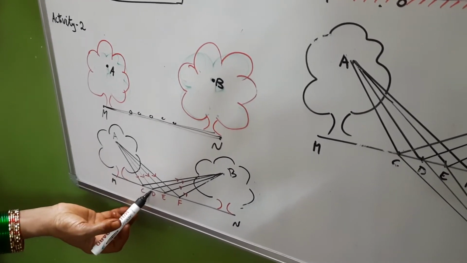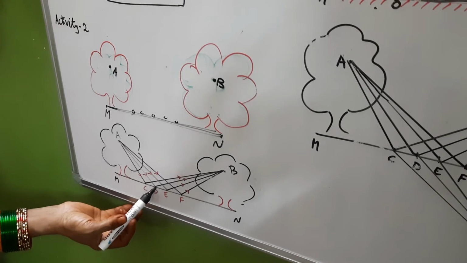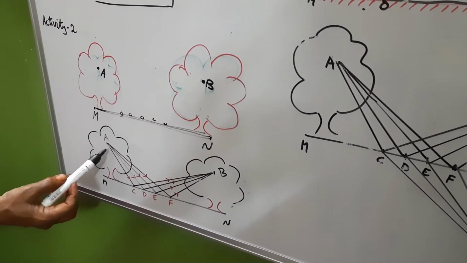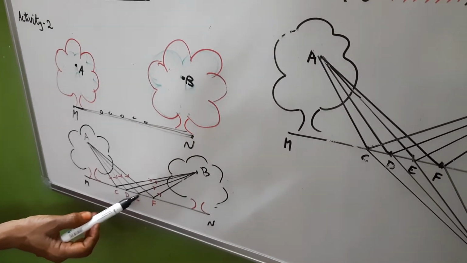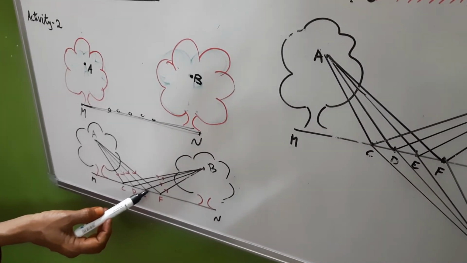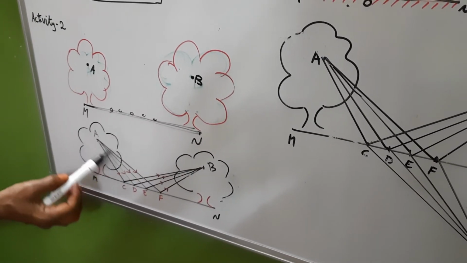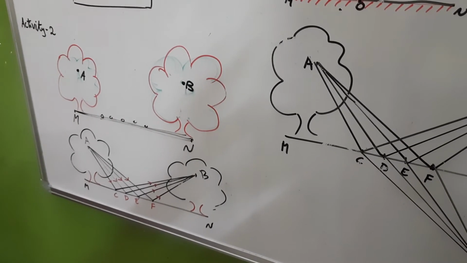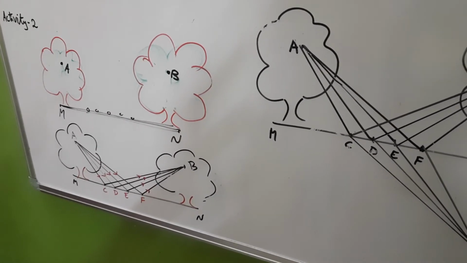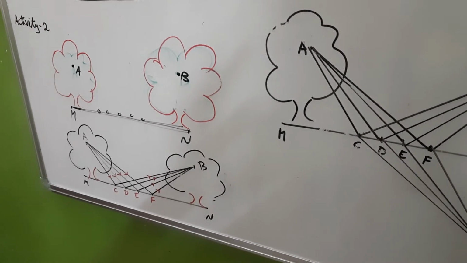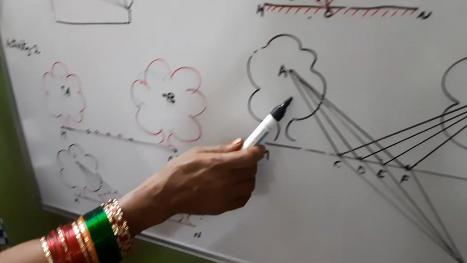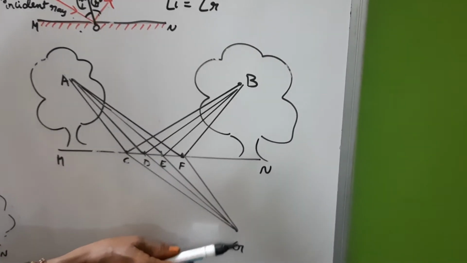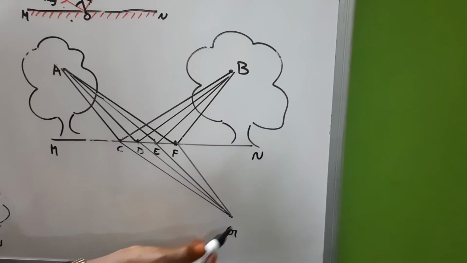Another path is AD, which travels and reaches B. Next is AE, and then AF, and so on. The crow wants to pick the grain by the shortest possible route. All the lines meet at another point called G.